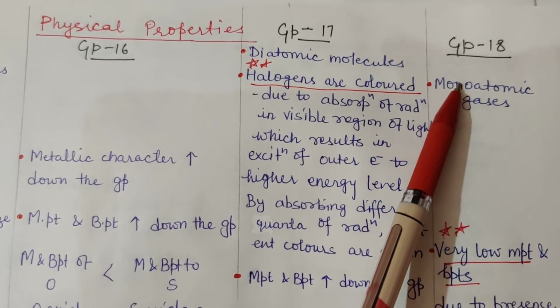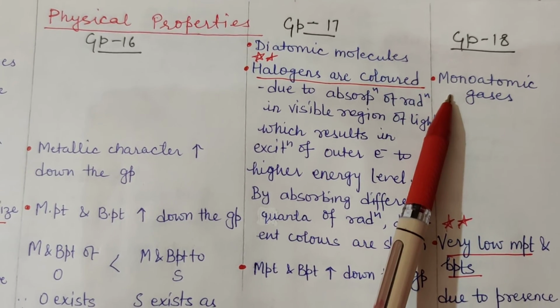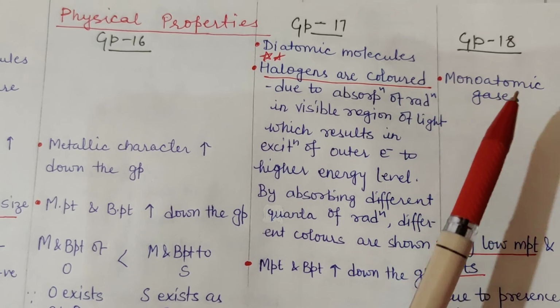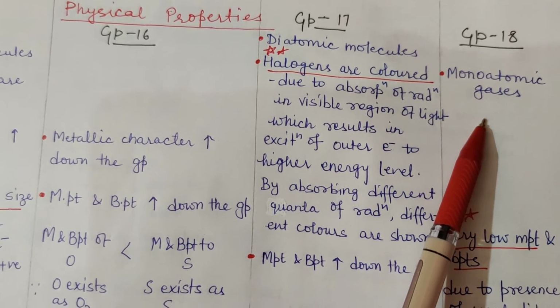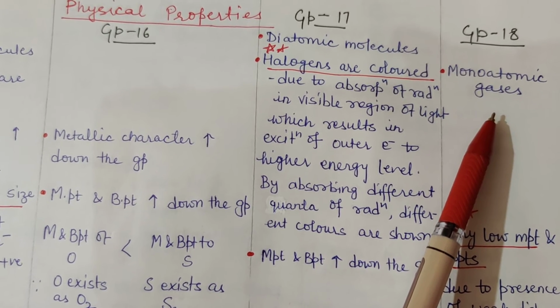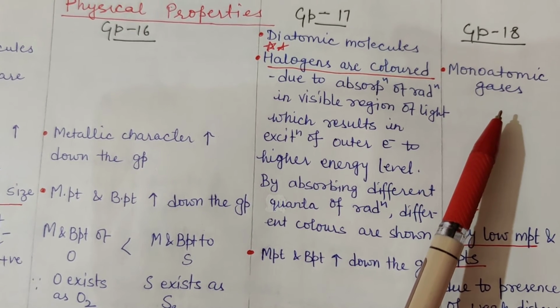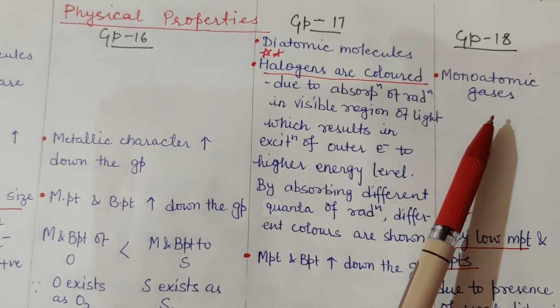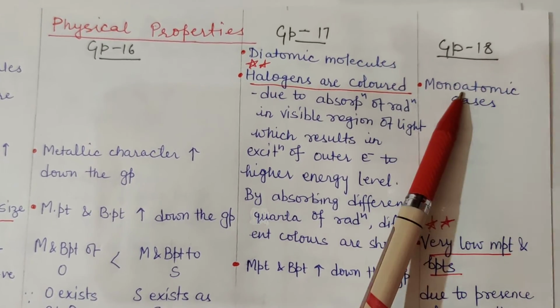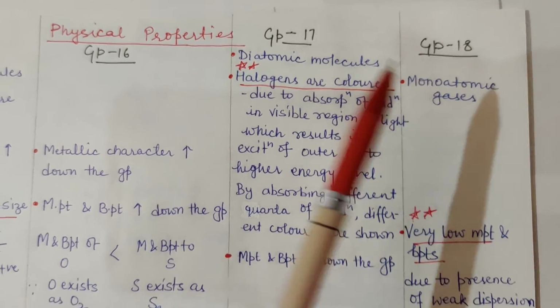Group 18 elements, they exist as monoatomic gases. Since we know that they have fully filled electronic configuration, that is why they are reluctant, or they do not easily bond with other elements. That is why they exist as monoatomic gases.